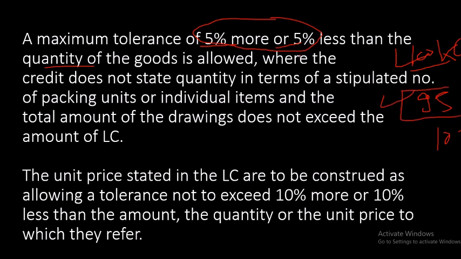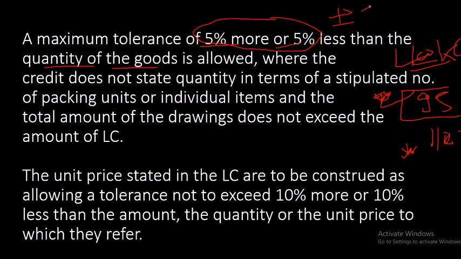How much? 5% only. If it is 5% extra, then it is good actually. 105, that is allowed. If it is more or less than 5%, then it is not as per LC, and if it is not as per LC, then they may reject the documents. Who? Bank. So if it is like 94 kg, then they may reject, because the tolerance level allowed is only plus minus 5. If it is extra, like instead of 100 kg it is 106, then also it is not as per LC. So the total quantity of goods has a tolerance limit of plus minus 5%.